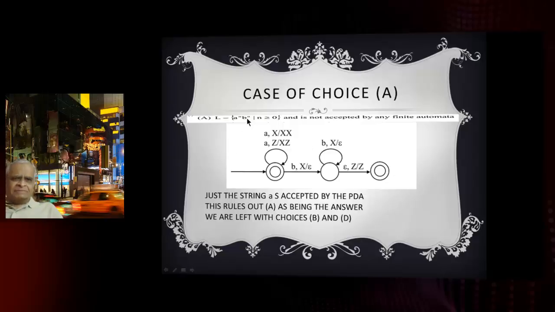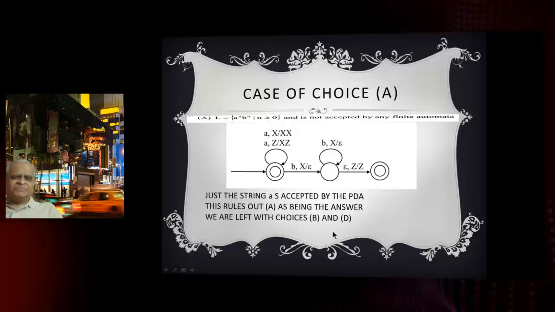Is it a to the n b to the n? Consider the string a. Just the string a is accepted by the push-down automata. But a is not in this language, since whenever a comes, a b must come. So choice A can be eliminated. A cannot be the answer.